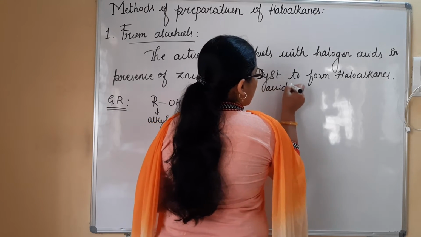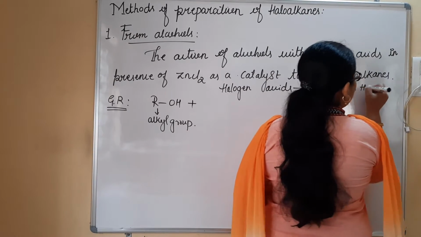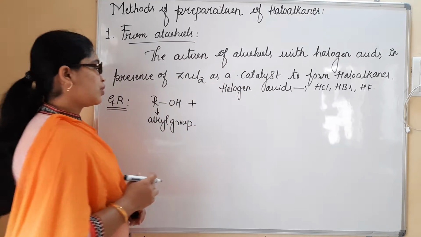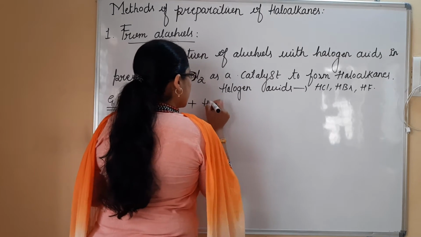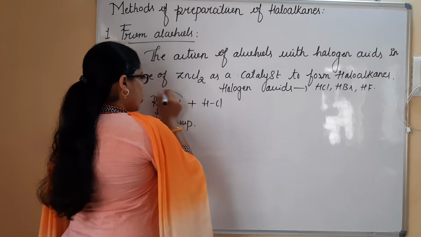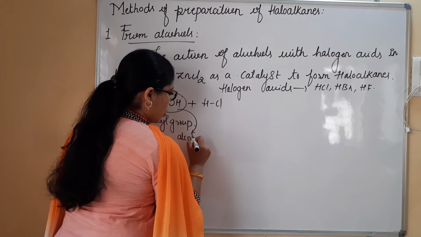I know halogen acids are HCl, HBr, HF and so on. These must be treated with the alcohol.